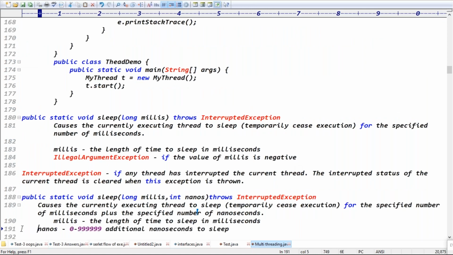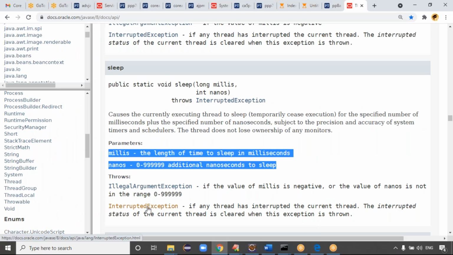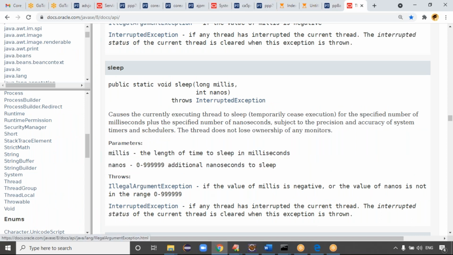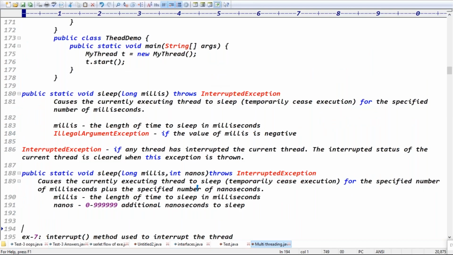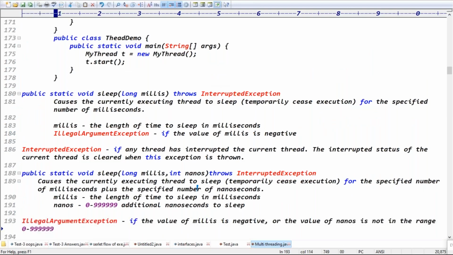Guys, are you clear now? That is basically the sleep method, guys. See, guys, why I'm showing this approach: later, if you're working with any new methods, we have to see the predefined information like this, guys. Assume you need some information about the sleep method.